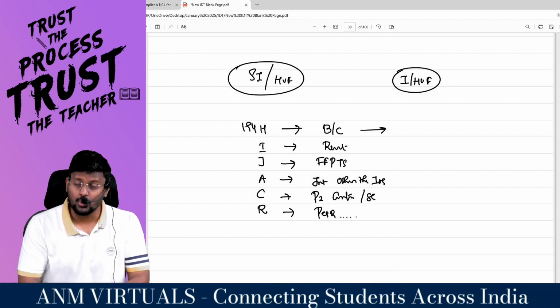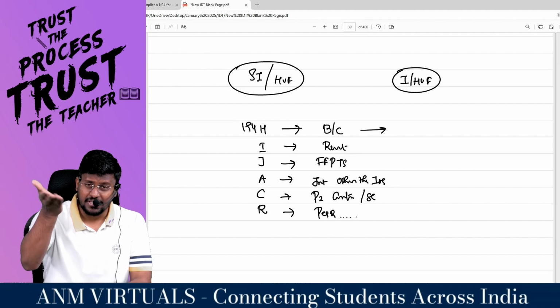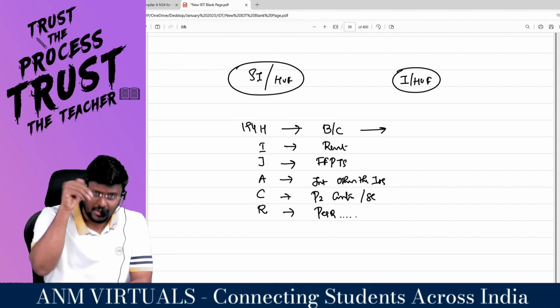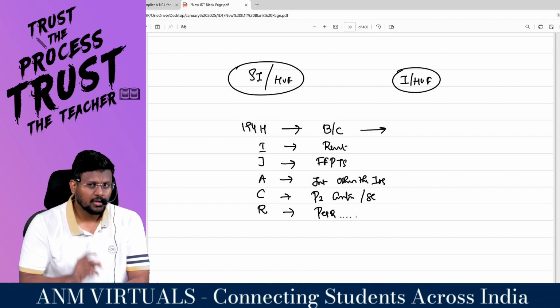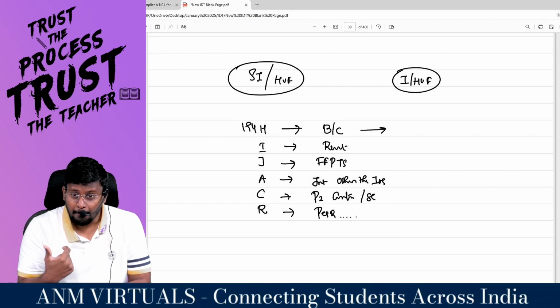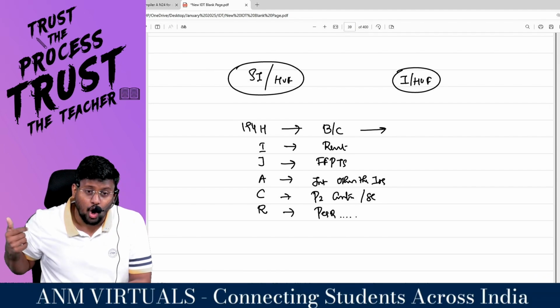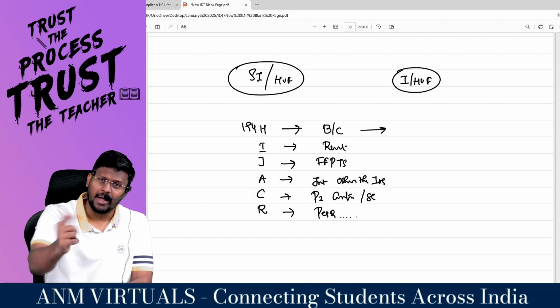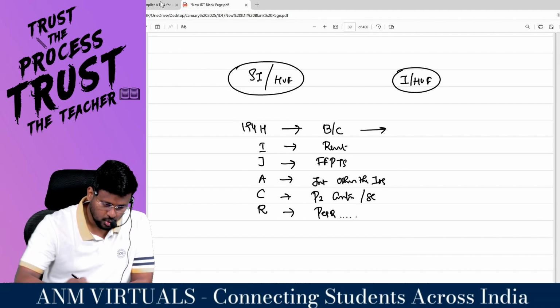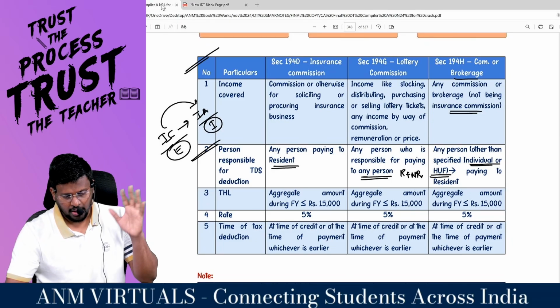But my dear lovable students, if in the immediately preceding previous year I am subject to tax audit, I can't say that I am a chotawala, I become a badawala, then I can follow all the procedural aspects. So hence I am liable to deduct TDS also. So if you see this section, now we will check.